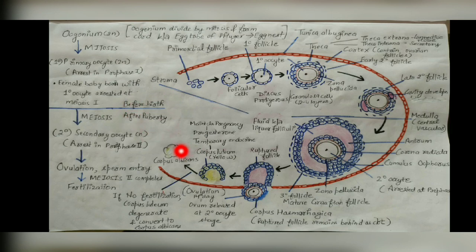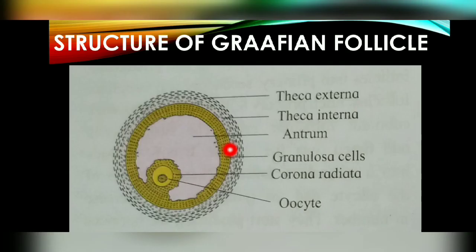So this is the overall structure of the ovary and how the maturation of the follicles occurs. Just remember, what is the egg tube of Pflüger? What is the egg nest? The oogonium extends into the matrix in the form of cords, and at the ends of the cords a mass of cells is present, called the egg nest, and this egg nest finally forms the primordial follicle. Now we will see the structure of this Graafian follicle.